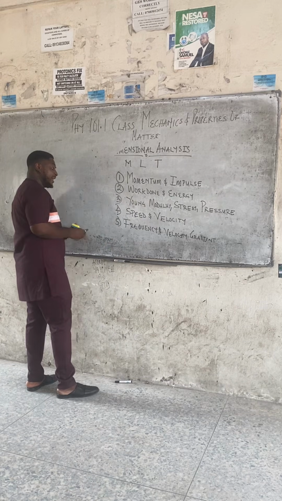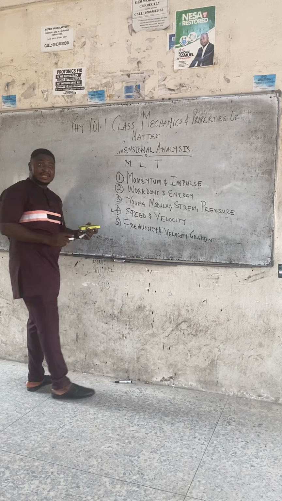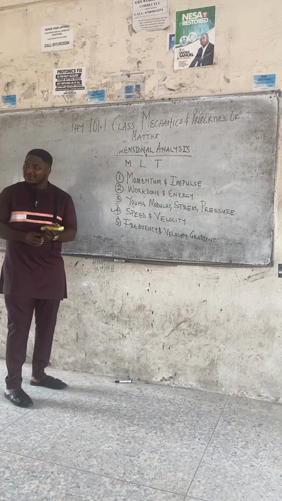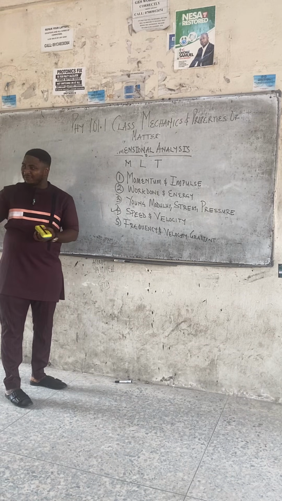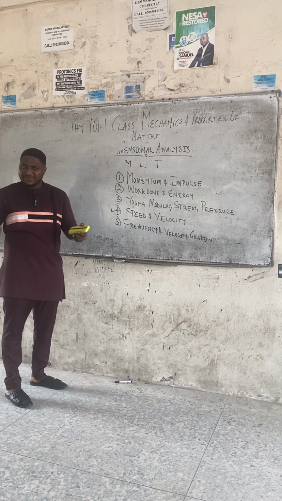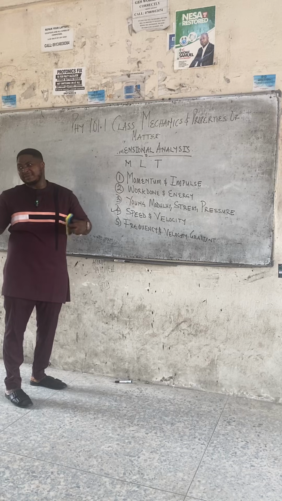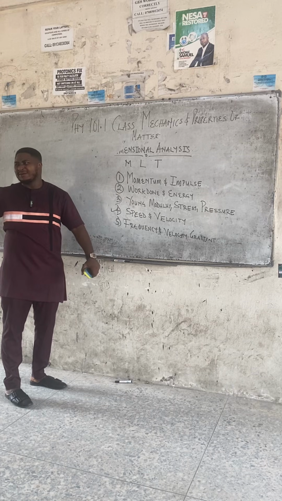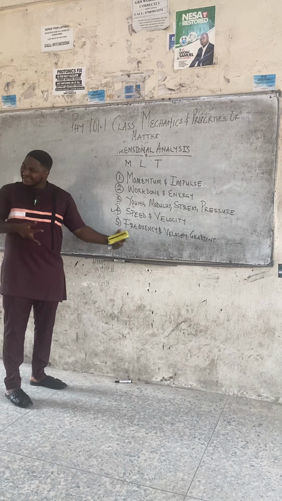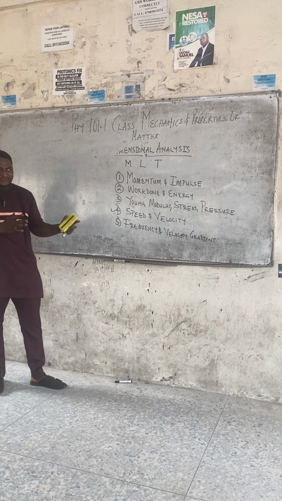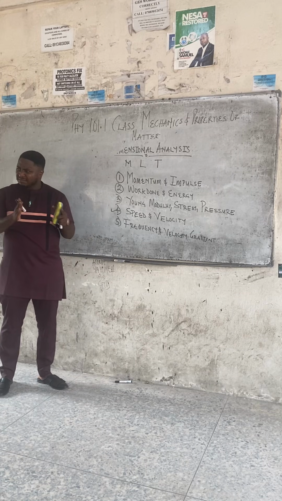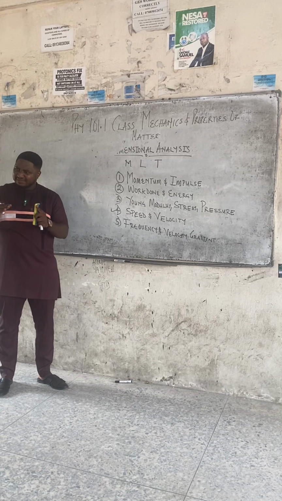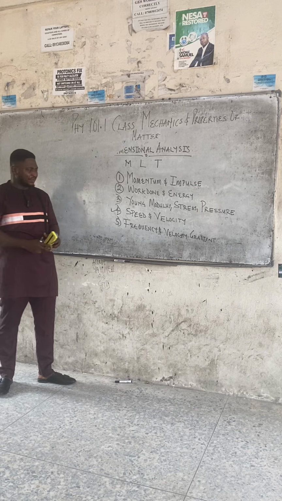Class, we have already done speed and velocity, right? When we said distance or displacement all over time. Those that have attended our chapter 1 before, you're learning it in a different way now. Knowledge is vast. When I first said let's start on chapter 1, people must have been discouraged, but I've already gone to chapter 4 now. I even noticed that this online class is making me organize the class step by step, because I know I'm being recorded, so I'm being very careful in the teaching. So it's also favoring you.